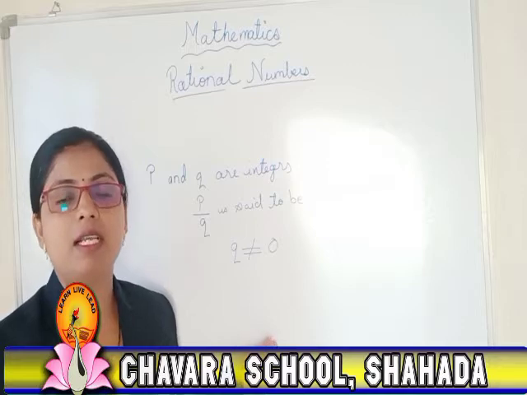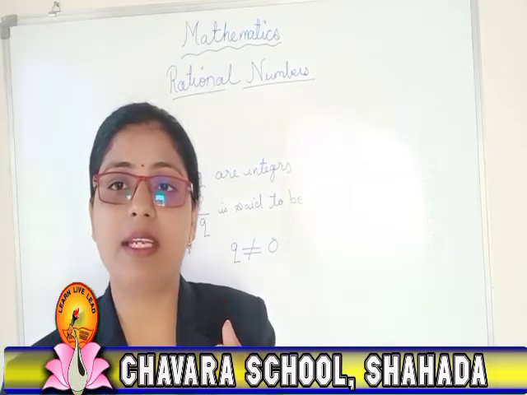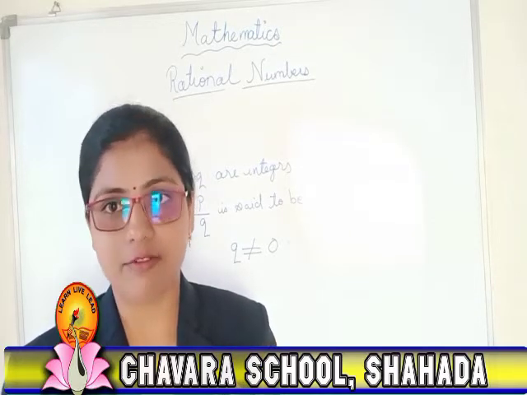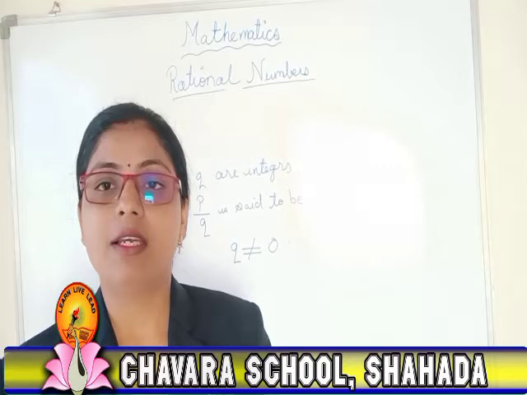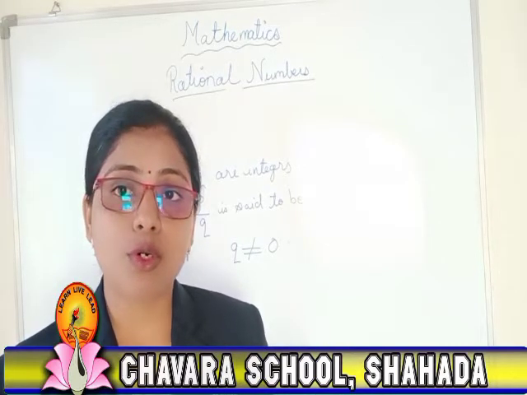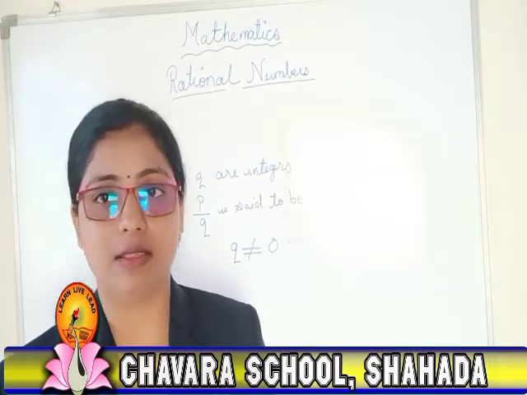You know very well any number which has the denominator 0, its answer is infinity. It is not well defined. So that is why we cannot say that number is a rational number. For that I have some examples so that you will be clear with this.